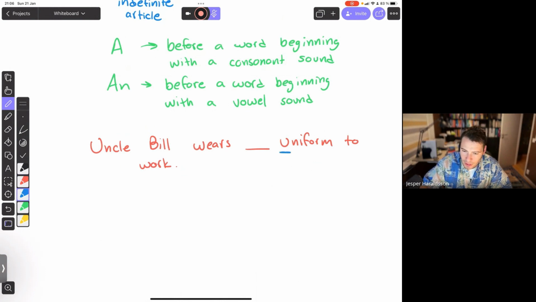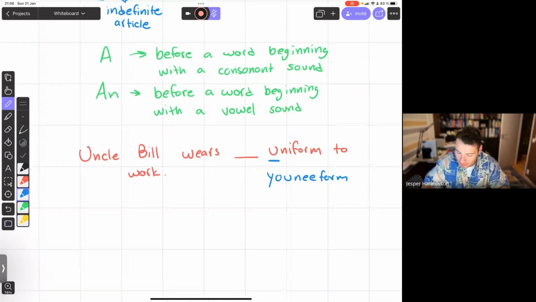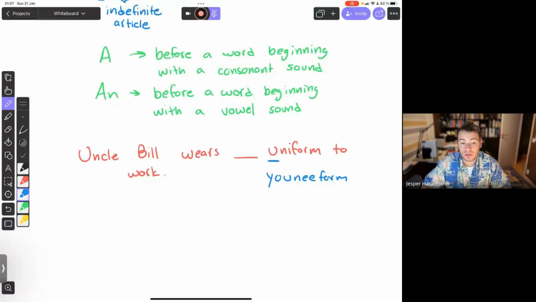U is a vowel, but is it a vowel sound? Do you say uniform? No, you say uniform. It has a hard Y sound, like yes, or a similar sound. So in this case, it should be a, because we have a consonant sound.